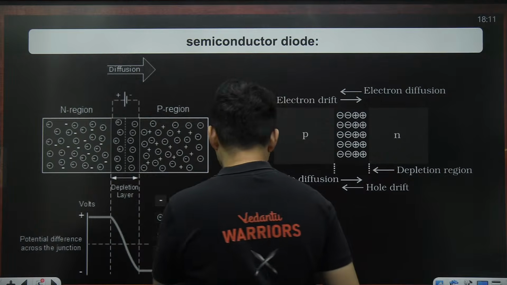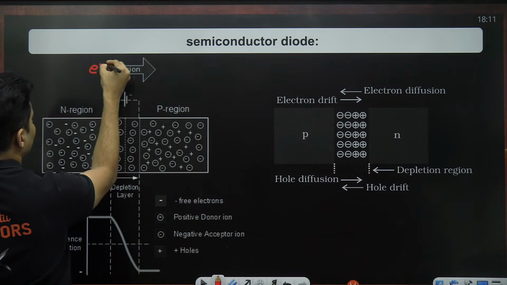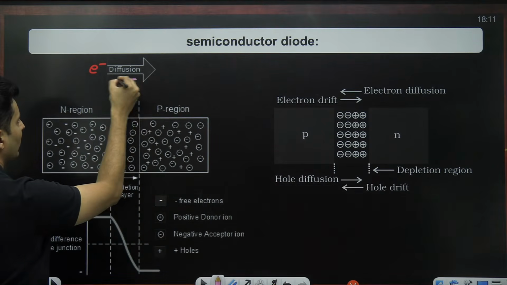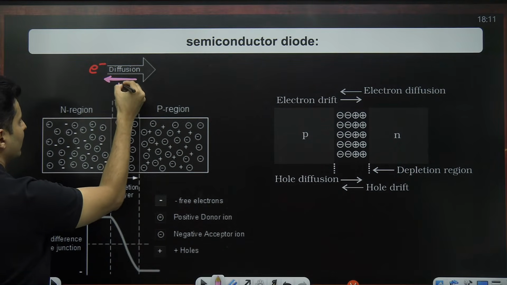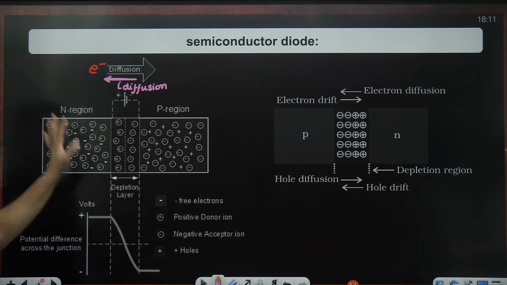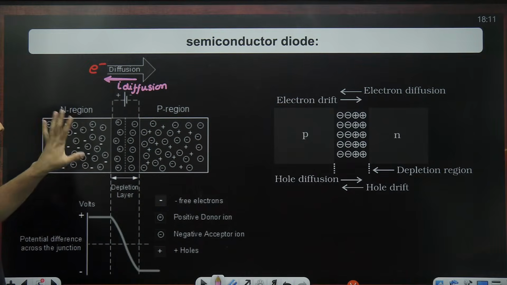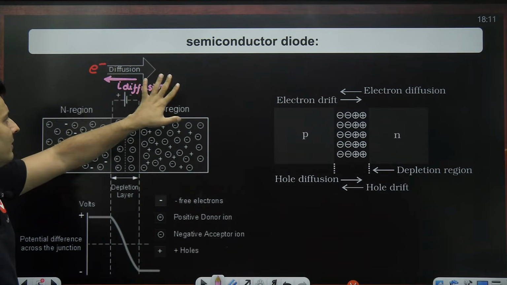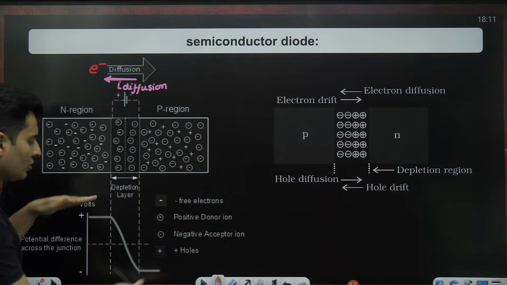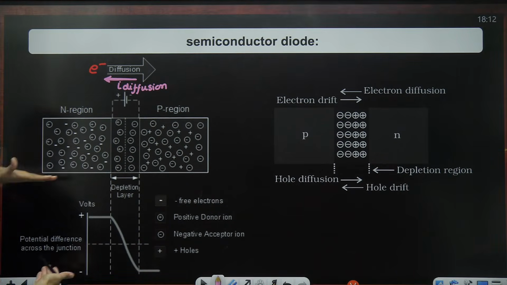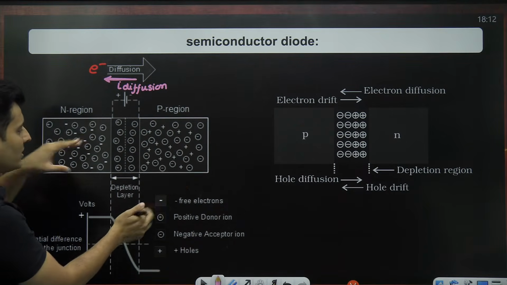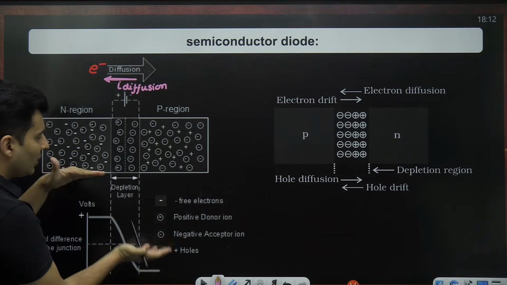Electrons will diffuse from the N side to the P side, because of which there is a diffusion current. Current is opposite to the flow of electrons. So there is a diffusion current from the P side to the N side. This is called diffusion. As a result, electrons leaving from here to here make this side positively charged and make P negatively charged. So there is a voltage difference which is then called the voltage barrier or potential barrier. Because electrons go here, this becomes negative, this becomes positive. So there is a voltage barrier which is called the potential barrier.